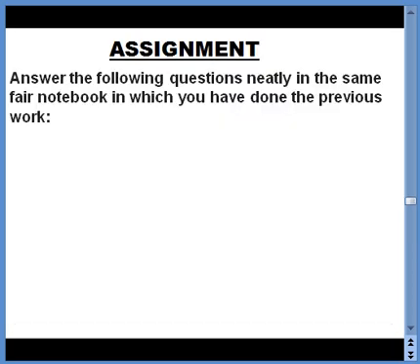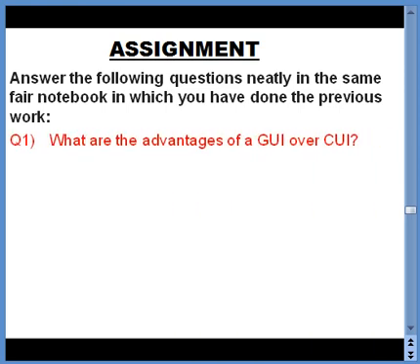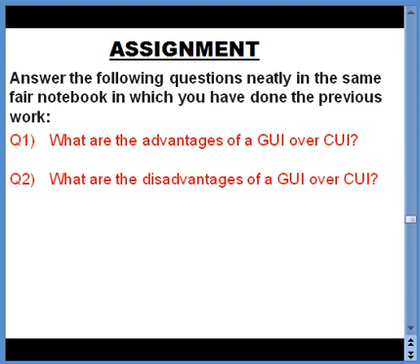After this explanation, we move ahead with the assignment for the week. You need to answer the given questions neatly in the same fair notebook in which you have done your previous assignment. Moving on to the first question: what are the advantages of a GUI over CUI? I believe you remember what I said in the previous slide. The first three differences are actually the advantages of GUI over CUI, so you can always write the answer in the same way. The next question is, what are the disadvantages of GUI over CUI? The last three differences in the previous slide are the answer for question number 2.